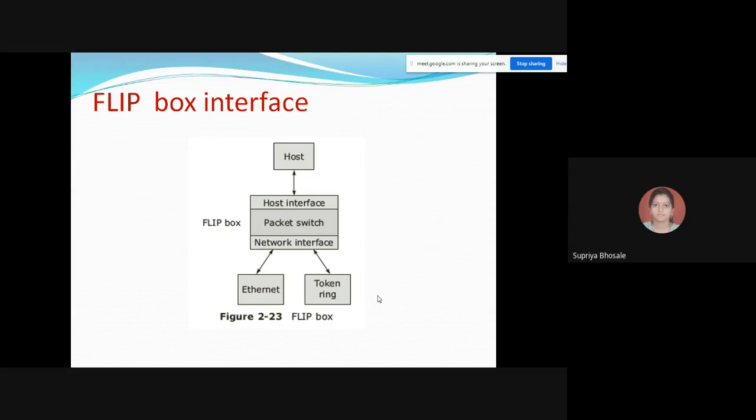An entity can register more than one address in the FLIP box, for example, its own address to receive messages directed to the entity itself and a null address to receive broadcast messages.